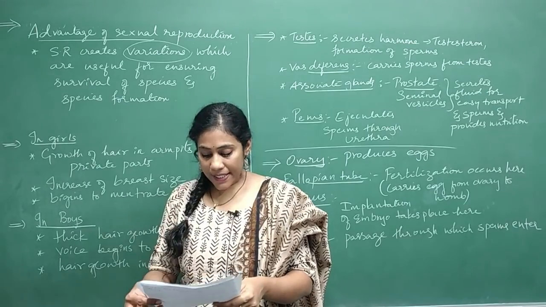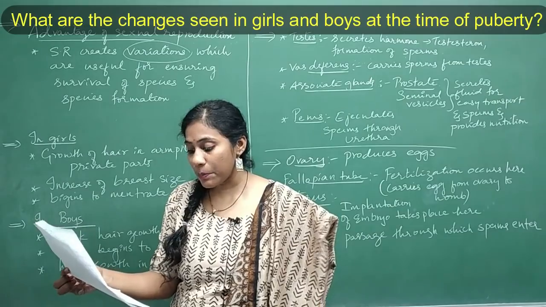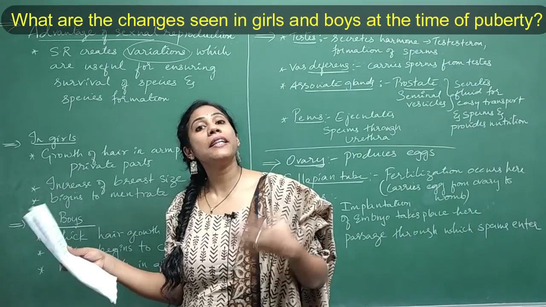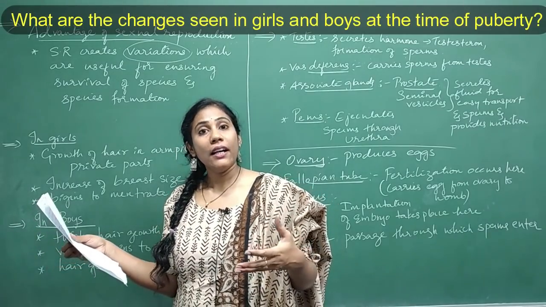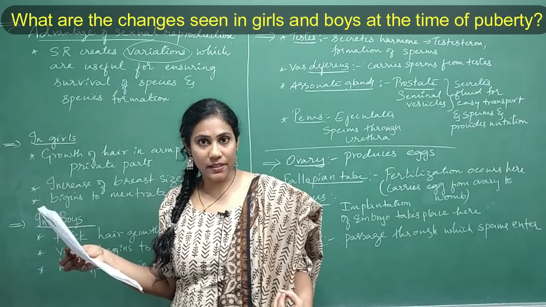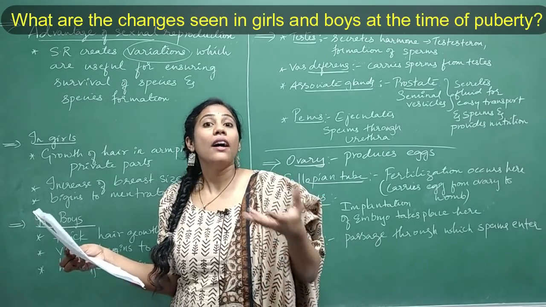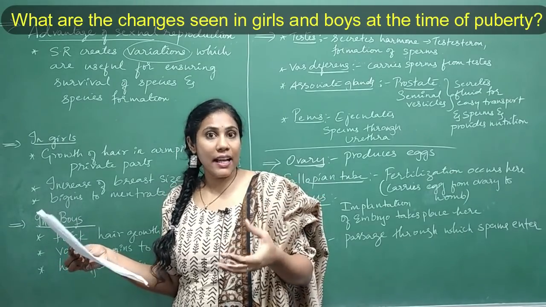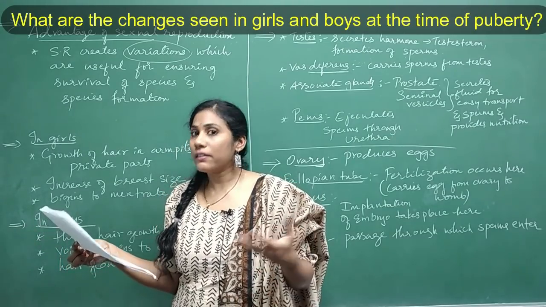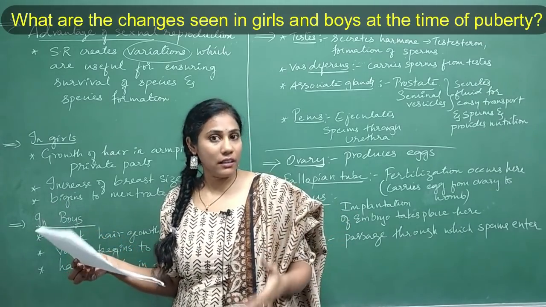Clear? And the second question, what are the changes seen in girls and boys at the time of puberty? So what do you mean by a puberty? Puberty is a certain age where secondary characters are observed in both males and females. Okay. So puberty is the age that indicates that the boys and girls, I mean the males and females, are ready for reproduction. Right? That's the age where many of the secondary characters are achieved.